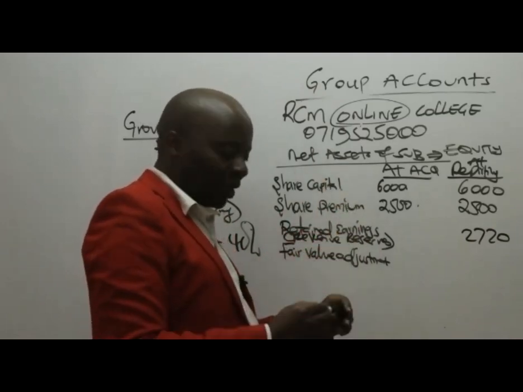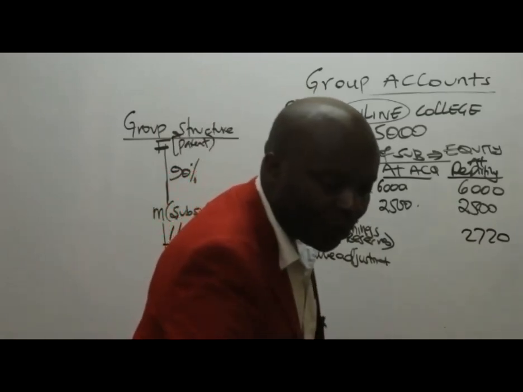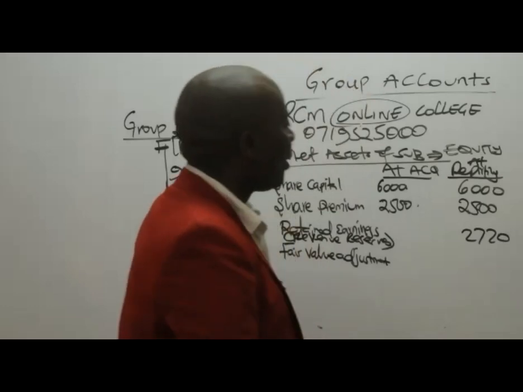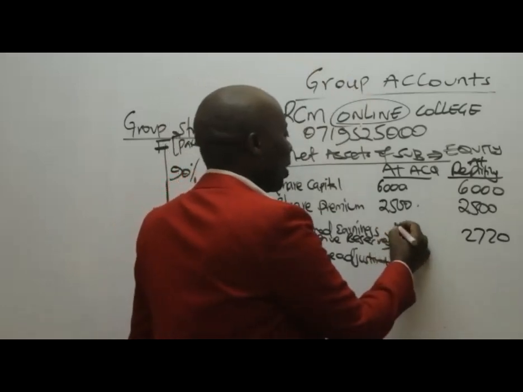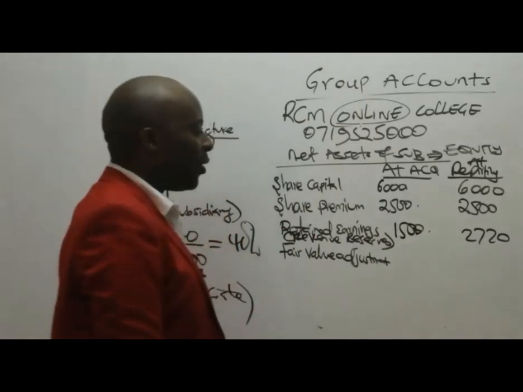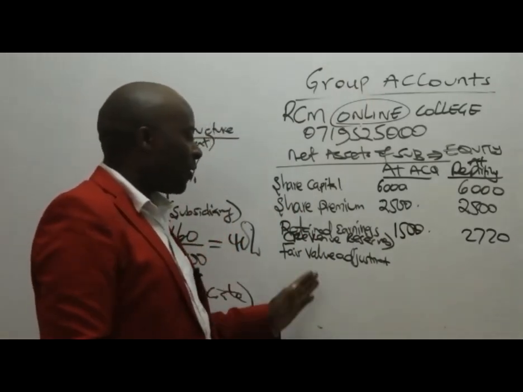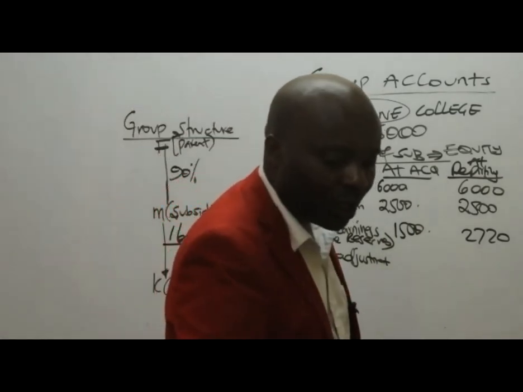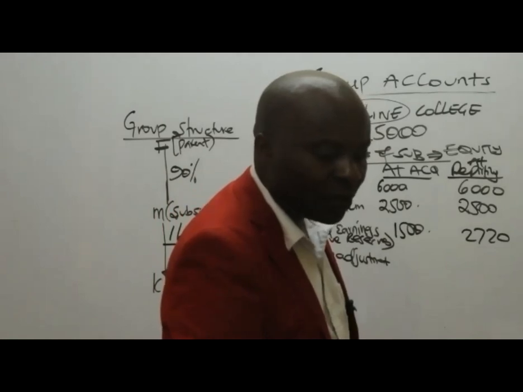When we were acquiring this subsidiary, what amount do we have there? What some books call pre-acquisition. We are told Fanaka Limited acquired Mali on this date, and on that date Mali had revenue reserves of 1,500 million. Our figures are in millions. So revenue reserves on acquisition are 1,500. And then we look for information on fair value adjustments, the revaluations basically. Do we have any revaluations in this question?